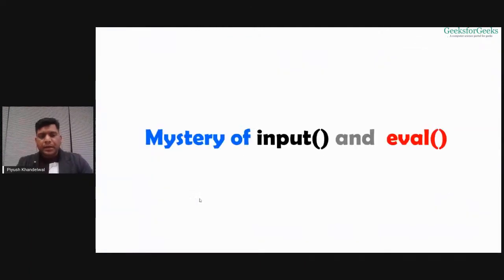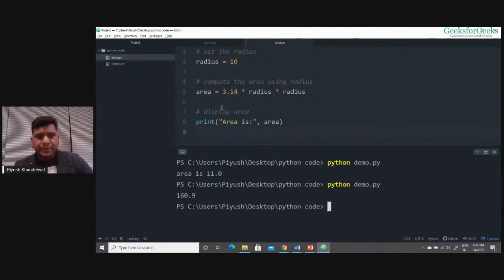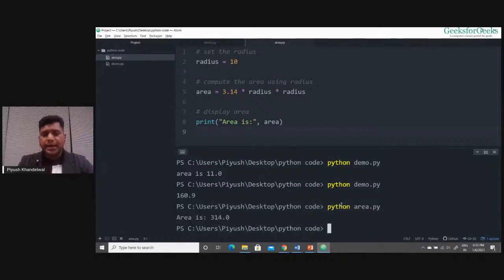Okay, so now let's see what this input and eval is. Have a look at this program. This is your area program in which we have radius equal to 10. We computed the area. Now if I run this program, area.py, it gives me the output area is 314.0. If I run it again, it gives me 314.0 again. No matter how many times I run this program, it is going to give me the same result every time, because it is computing the area of a circle of radius 10.